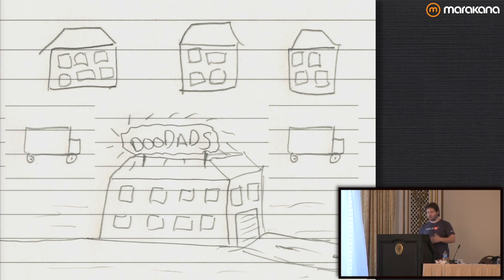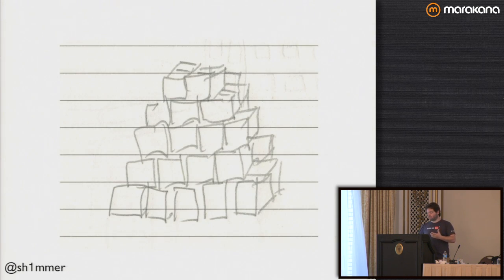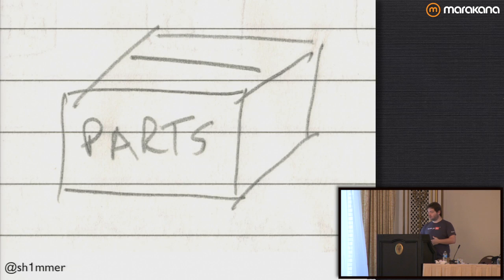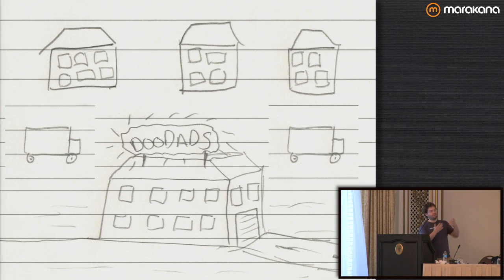So, we've got some trucks. The trucks represent the network, right? So they go from factory to factory, delivering the stuff. And I'm going to get these boxes of parts. So here are my boxes of parts. Now, realistically, I'm not going to get one part at a time. Instead, it's going to be something like, here's a big bunch of parts. The factory makes a bunch of parts, and it delivers them all at once.